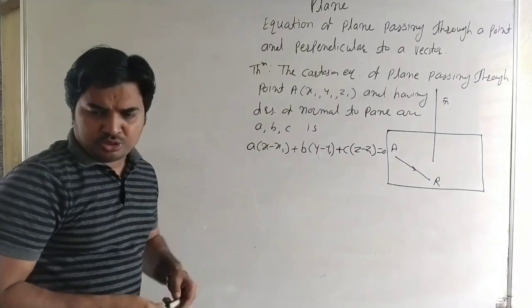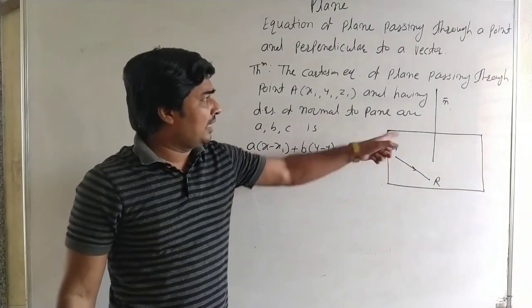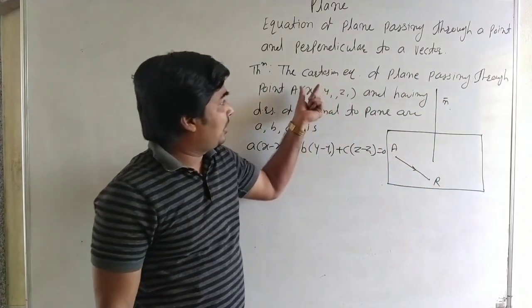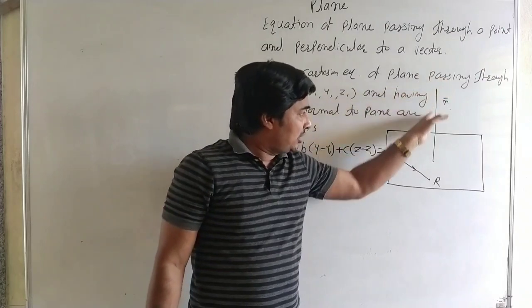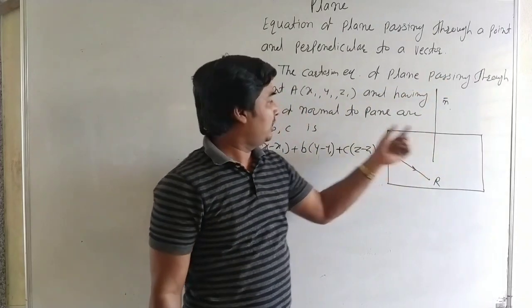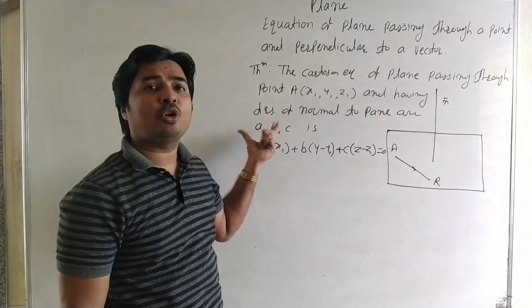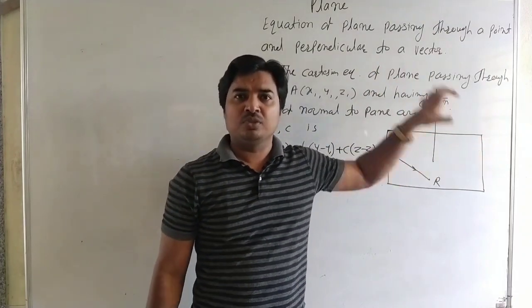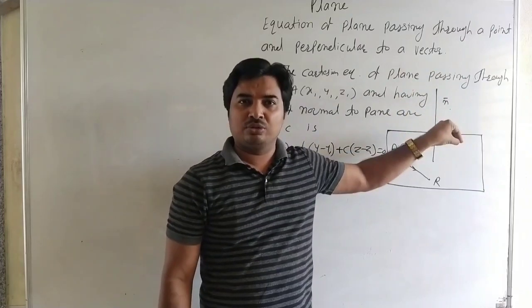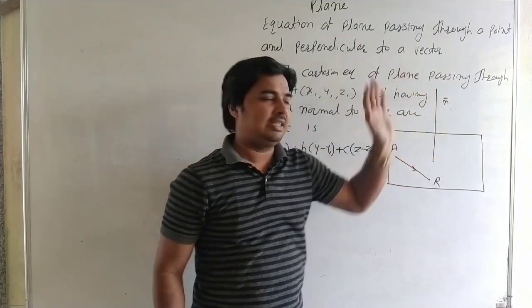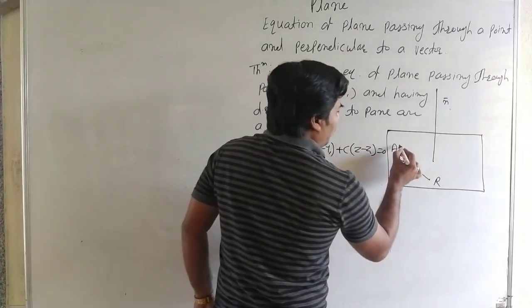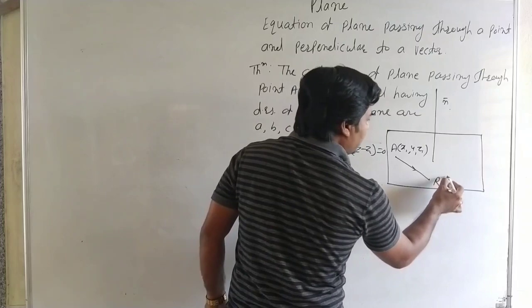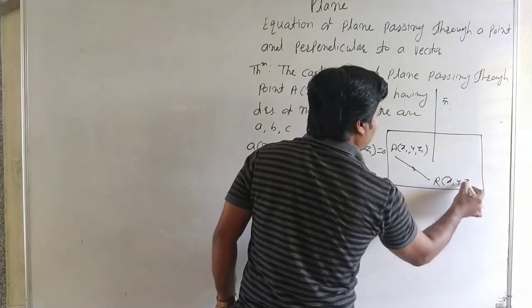Here we use the same concept. Here n bar is a normal, as in the vector form, given that it is a vector n bar. Now given the direction ratios of the normal, that means n bar is ai cap plus bj cap plus ck cap. Here the direction ratios of n bar are A, B and C, and here given the point A, x1, y1 and z1, and R is any point x comma y comma z.